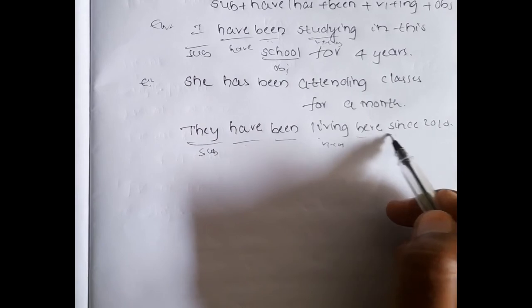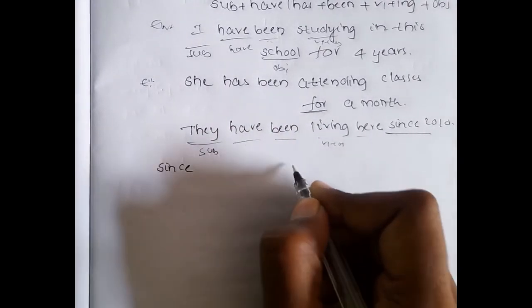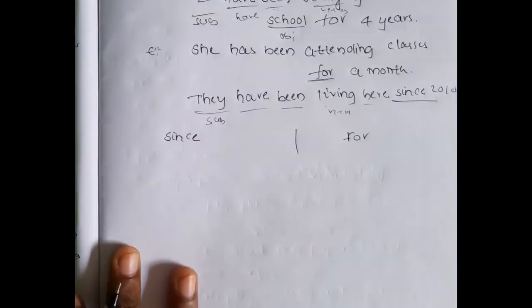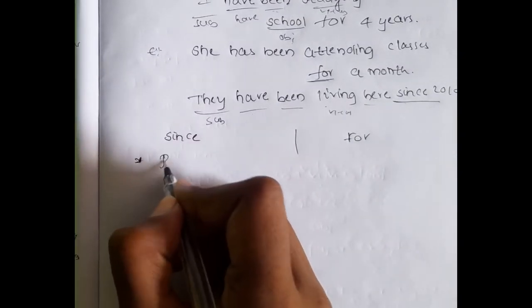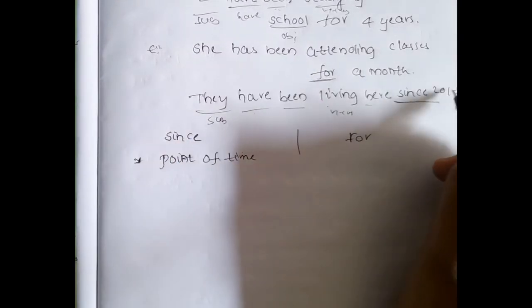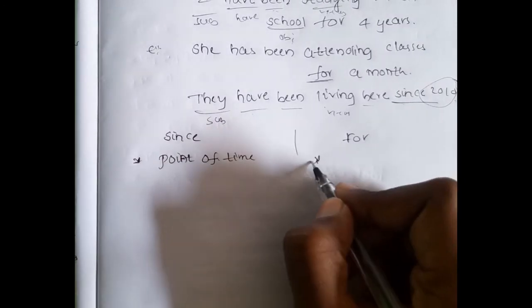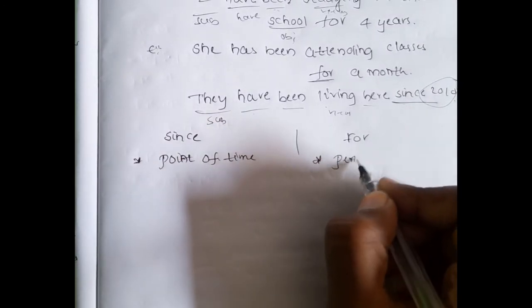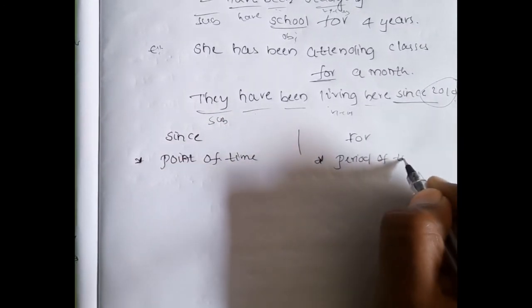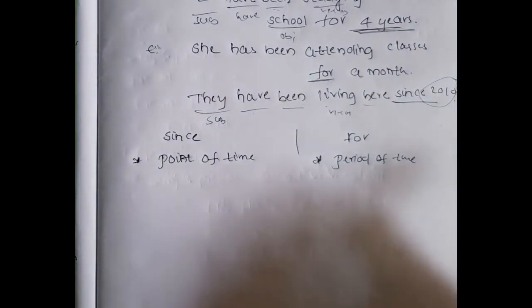Now when to use since and when to use for. Since is used for point of time. See, here we have indicated a particular time, 2010. It is a point of time. And for is used for period of time. See, 4 years, period of time.